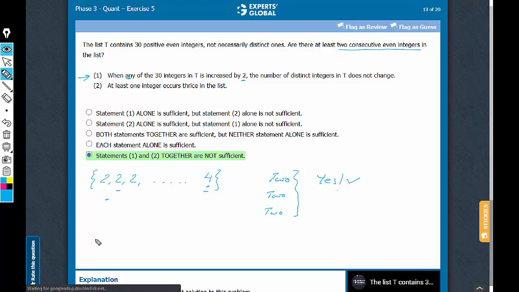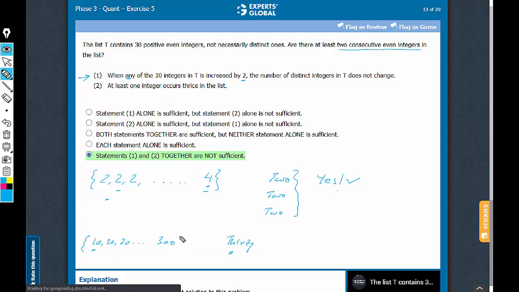Now let's try getting a no. So getting no is a lot easier. Imagine if it was something like 10, 20, 30 until say 300. All the positive even integers are distinct, and there are overall 30 distinct integers. And if any of the integers is increased by 2, for example, if 10 is increased by 2, 10 becomes 12. So we get a new integer 12, but we also lose an integer 10. So the number of distinct integers remains 30.